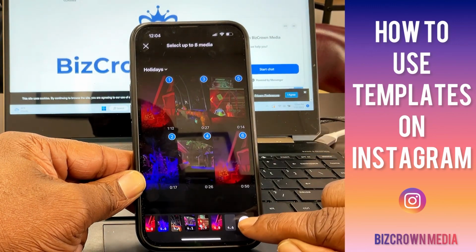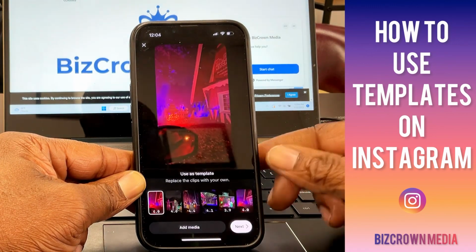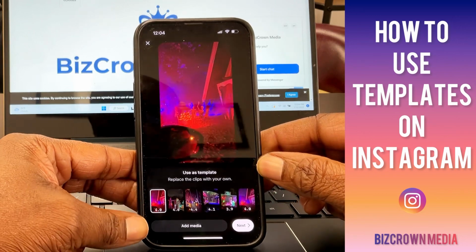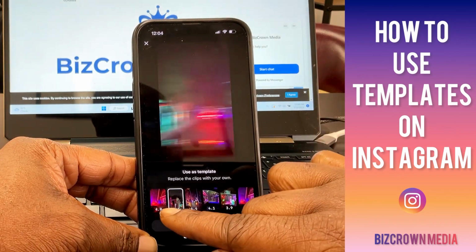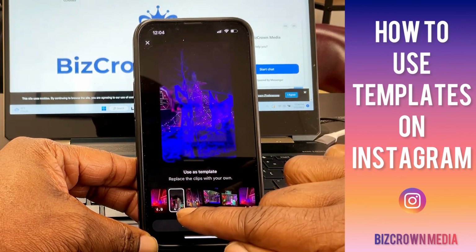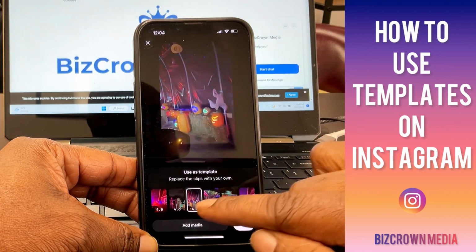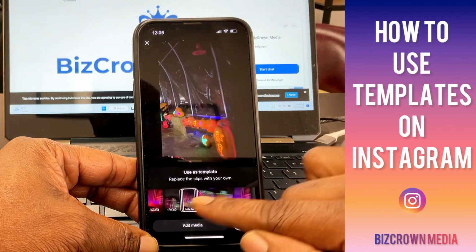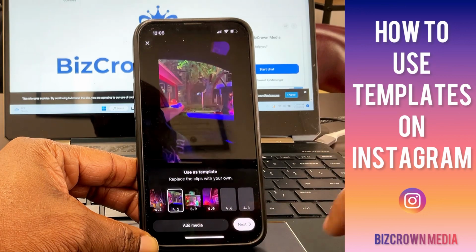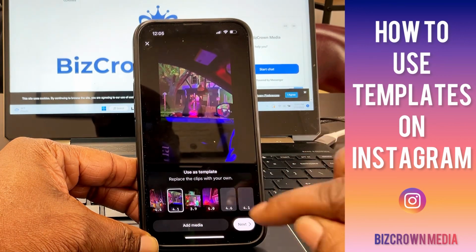Okay, now let's go here. Now it takes a little bit to generate it, as you can see, but like I said, now you have 4 seconds of that clip, 4.6 seconds of this clip, 4.4 seconds of this clip, as you can see, right? And you can always add more.